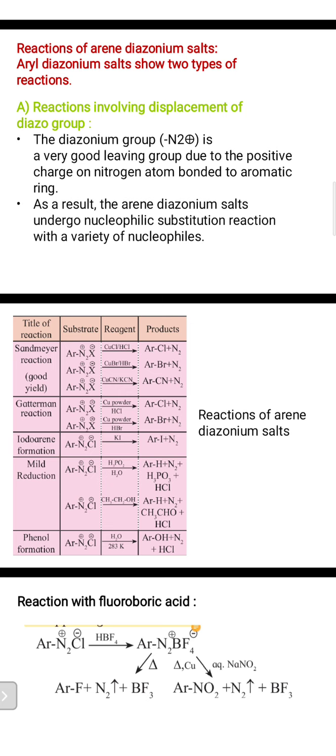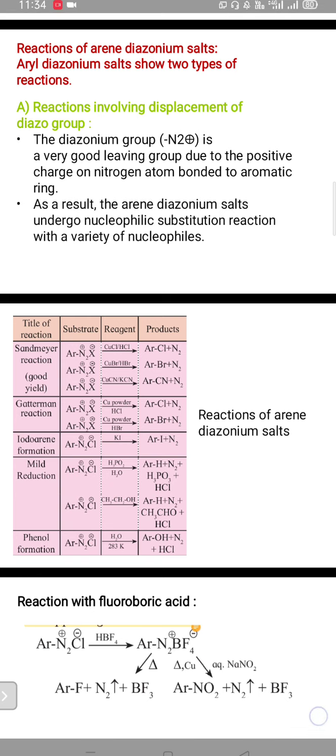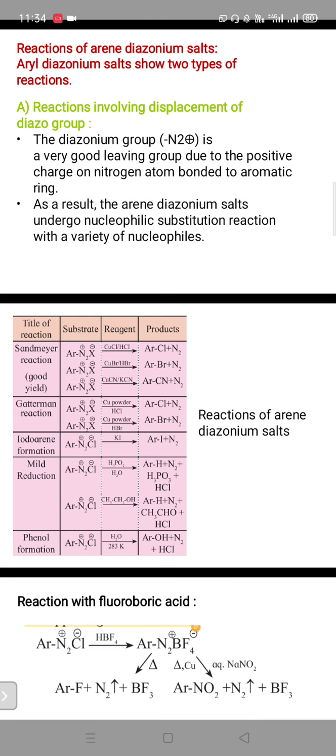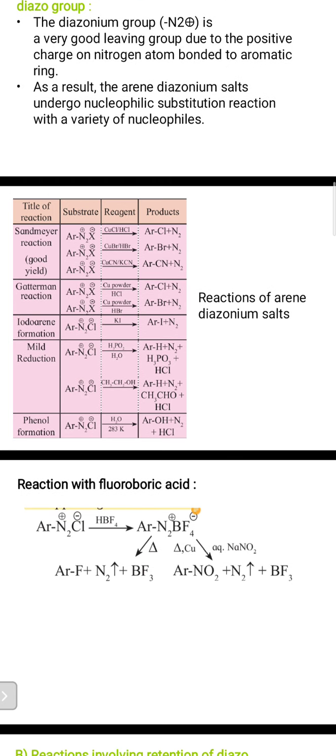Then the Gattermann reaction. In the Gattermann reaction, ArN2 plus X minus with copper powder in HCl gives ArCl plus N2.